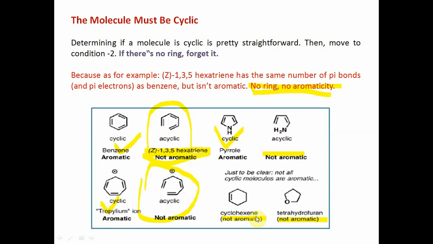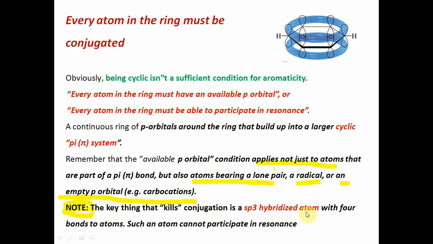Cyclohexene is a cyclic structure but non-aromatic because there are only 2 pi electrons and no conjugation. Tetrahydrofuran is a cyclic structure having a lone pair but no double bond, no conjugation. It is also non-aromatic.